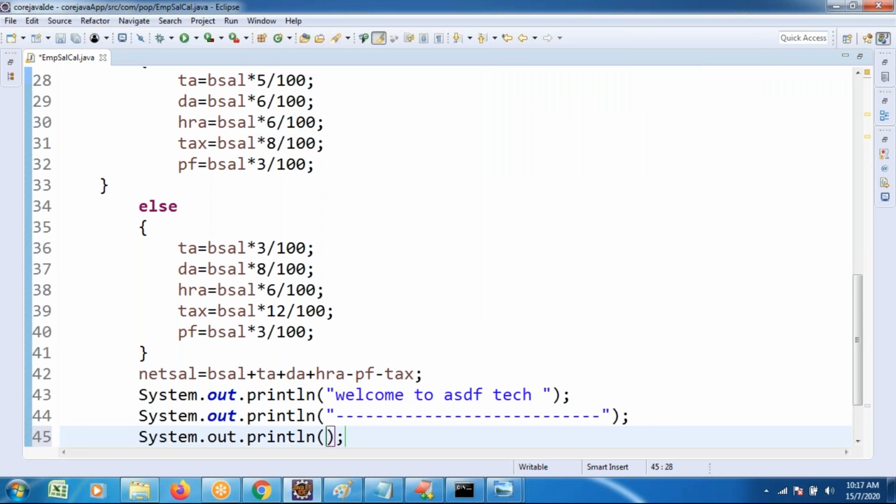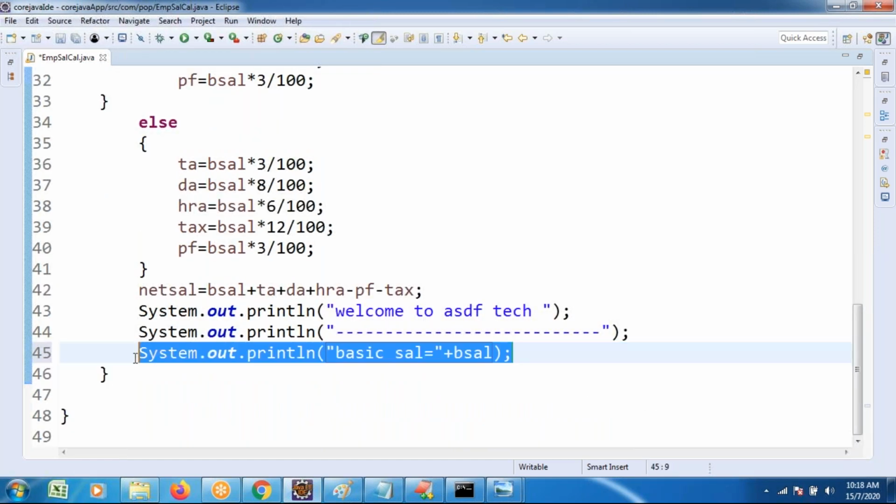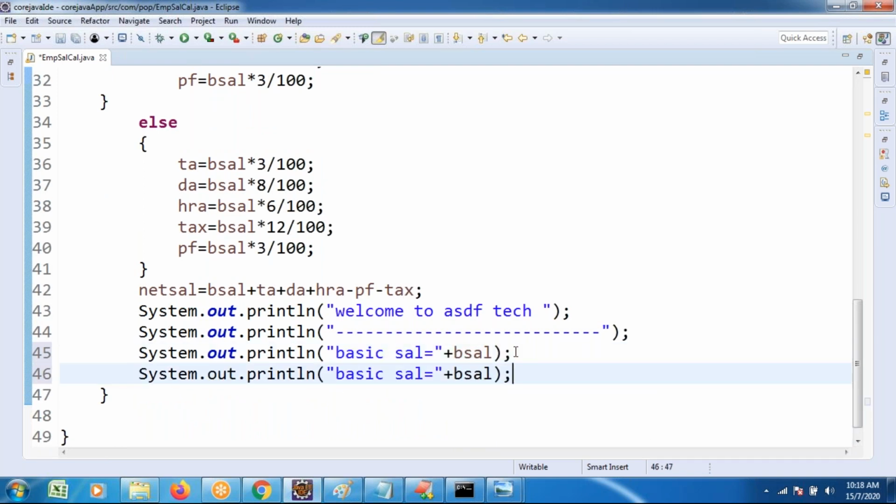This is how the calculations are done. Basic salary equals, in double quotation, whatever you want to write, plus the variable name BSAL. Similarly, I want to print all the remaining things: TA, DA, HRA of the employee.